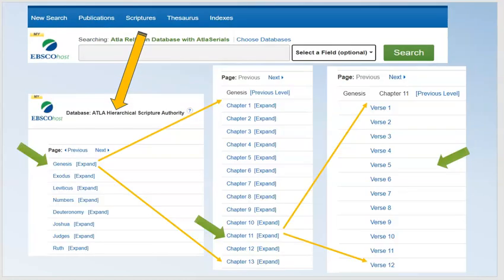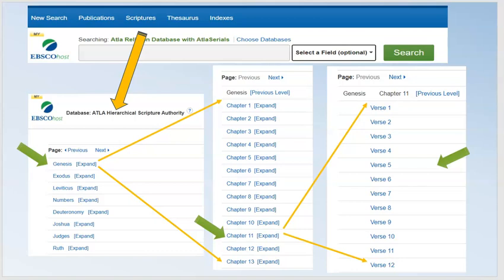The other really useful tool is this Scriptures tab. When you open it, you find a list of the books of the Bible, and you can either click on a book, like click on Genesis, and it will find you all articles with the subject of Genesis, or you can click Expand, and this will get you a list of chapters in Genesis. Again, you can click on a chapter and get articles that are written about that chapter, or click on Expand and click a particular verse.